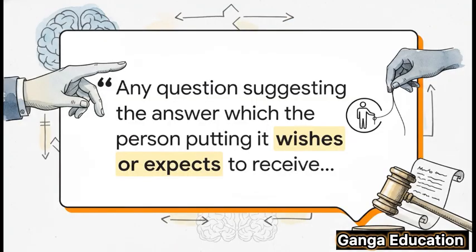Let's look at what the law actually says. The Act defines it like this: any question suggesting the answer which the person putting it wishes or expects to receive is called a leading question. In simple words, it's any question that already has the answer hidden inside it. The question itself is guiding the witness. This is restricted because, let's be honest, it could easily influence testimony or even create memories that aren't real.